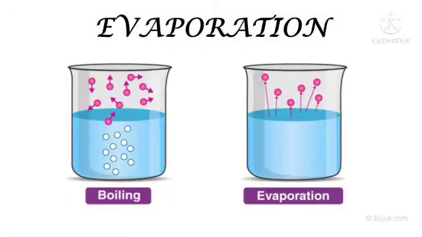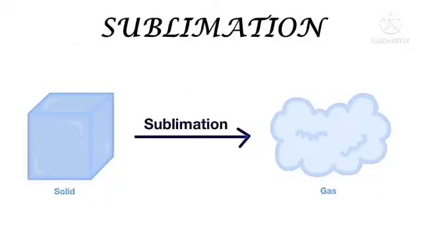First one is evaporation. It is a process to separate volatile substance from non-volatile substance by heating them below their boiling point. Second one is sublimation. It is a process to separate sublimable substance from non-sublimable substance by heating. For example, solid substance when heated turns into gas.